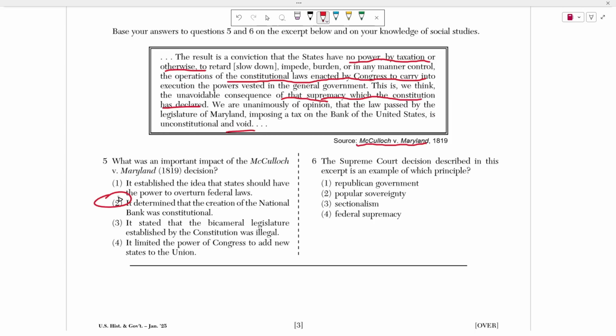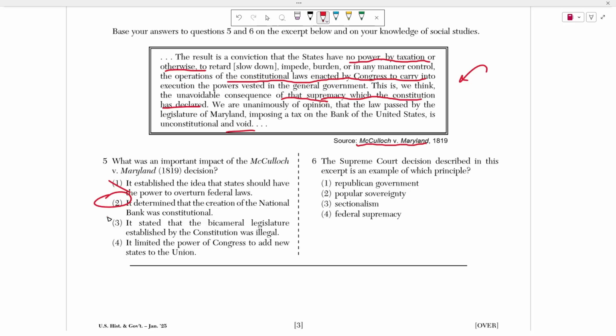Okay, so if we look through these answer choices, what was the decision here? Well, it didn't establish the power that states could overturn federal laws. If anything, they're saying that the supremacy, right, the Congress and the Constitution are the supreme law. The Constitution is the supreme law of the land. A state cannot choose to not follow the Constitution. This set precedent. This was literally the first case in which the Supreme Court ruled that the Constitution has to be followed by everyone. States do not pick and choose which parts of the Constitution they want to uphold.